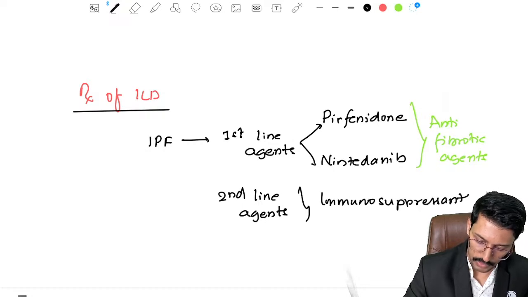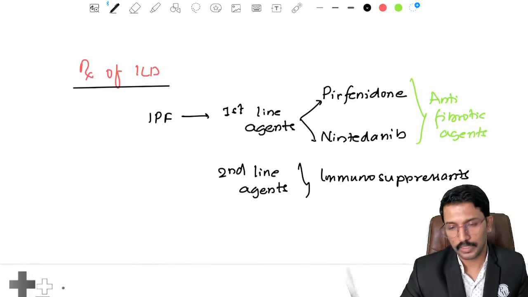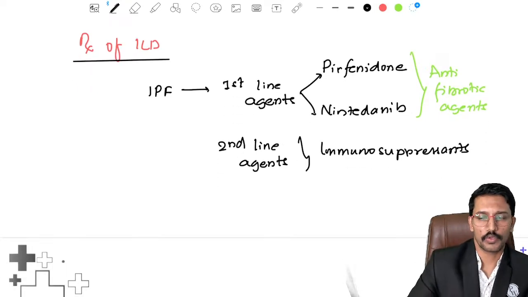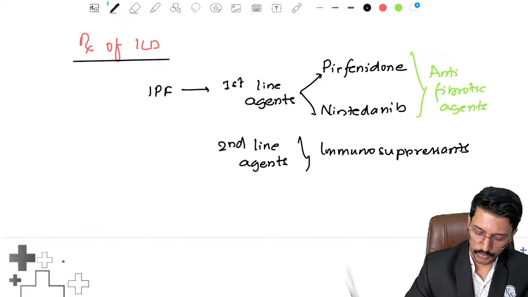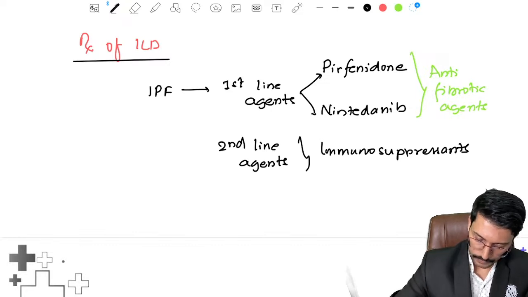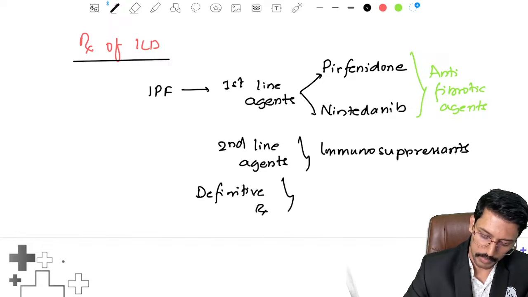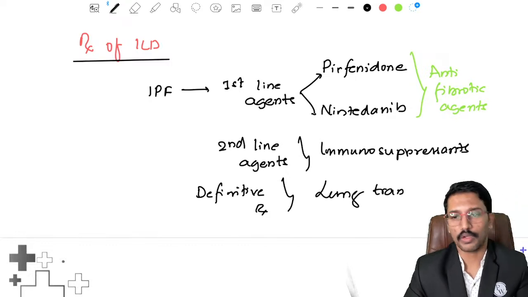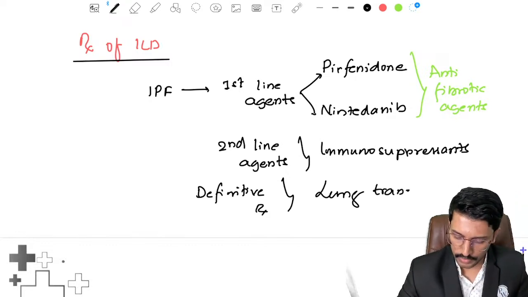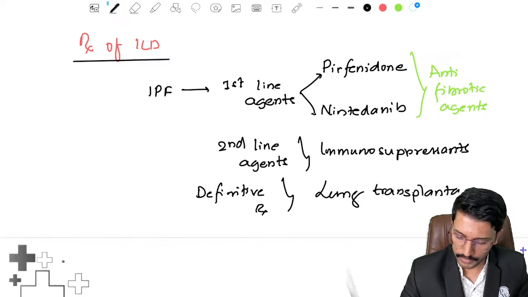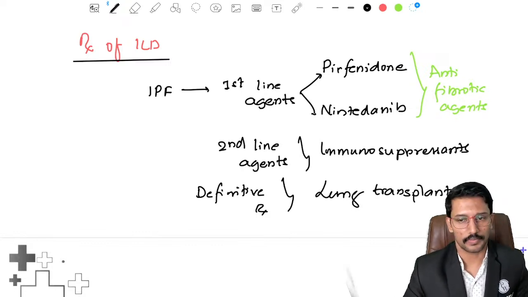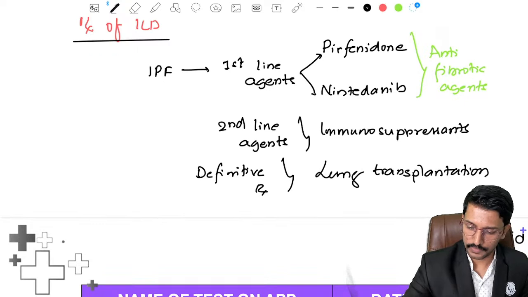Okay, then second line agents are basically immunosuppressants. So you can use cyclophosphamide, azathioprine, plenty of them. Immunosuppressants can be used as a second line agent. Okay, and if you ask me about what is the definitive treatment, it will be lung transplantation. What else can we do? We cannot completely cure the ILD, so we have to do the lung transplantation if you want to totally get rid of the diseased lung. Okay, so that is the definitive treatment.